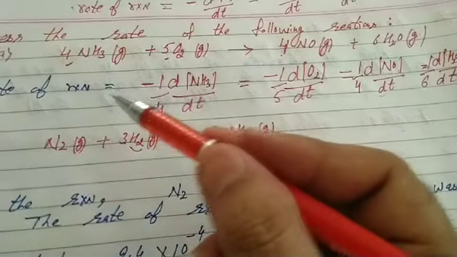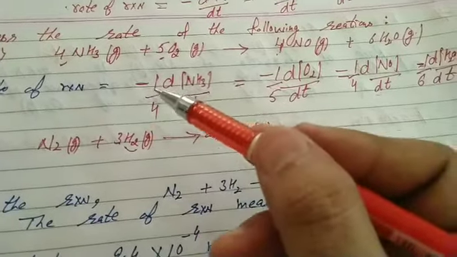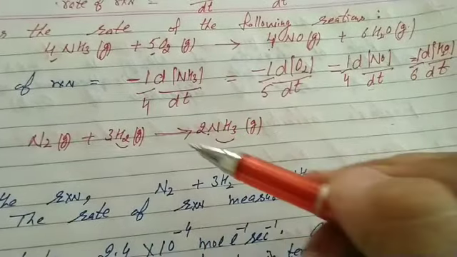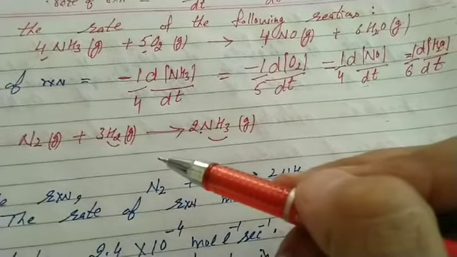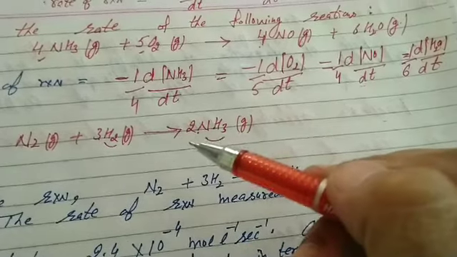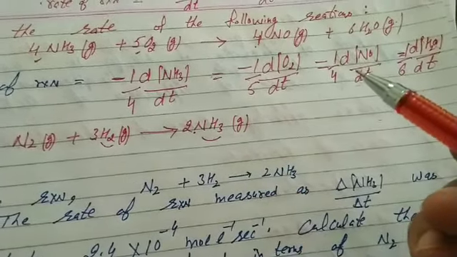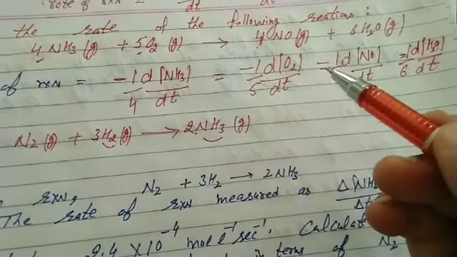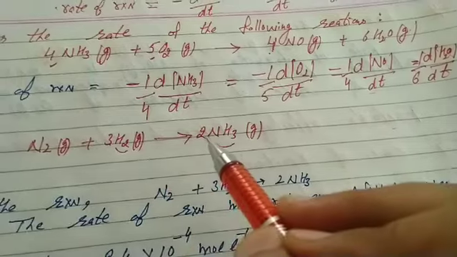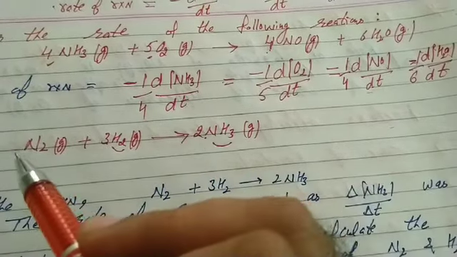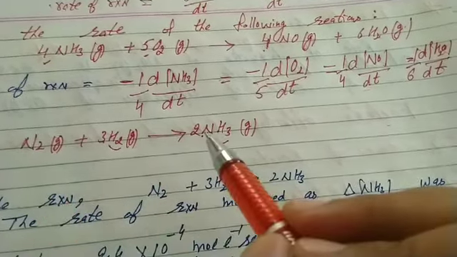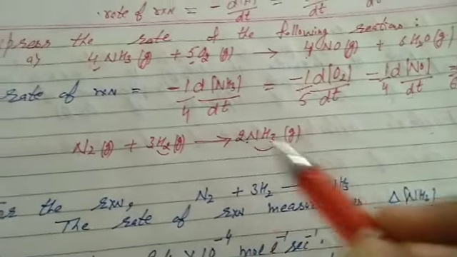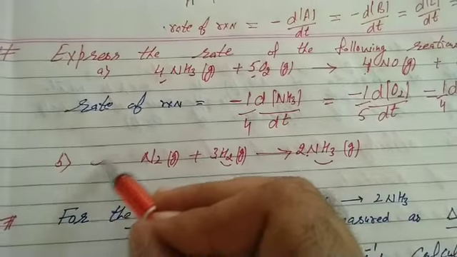Now, rate of reaction is equal to the change in concentration of any one of the reactants or products with time. The reciprocals of coefficients are mentioned in order to get identical values of rate of reaction with respect to reactant or product. I hope the concept is clear on why reciprocals of coefficients are taken. According to this example, appearance of ammonia is 2 times that of nitrogen. To get identical values, we take the reciprocals of coefficients. That's for your assignment: express the rate of this reaction.